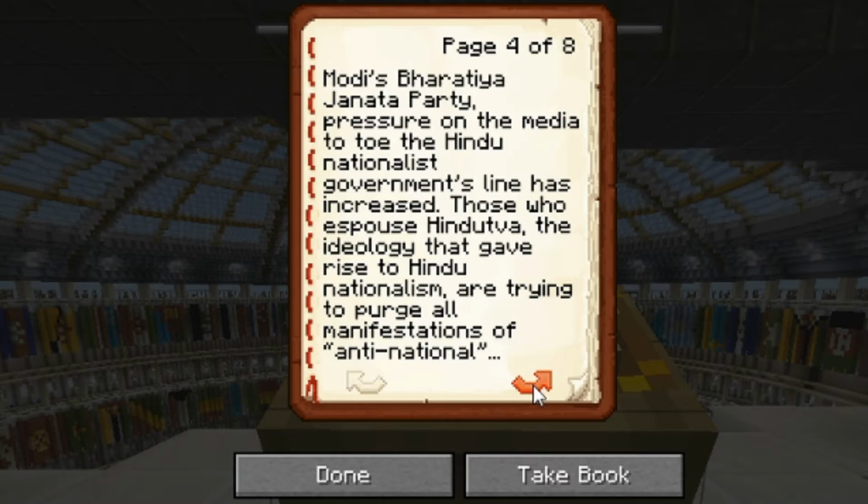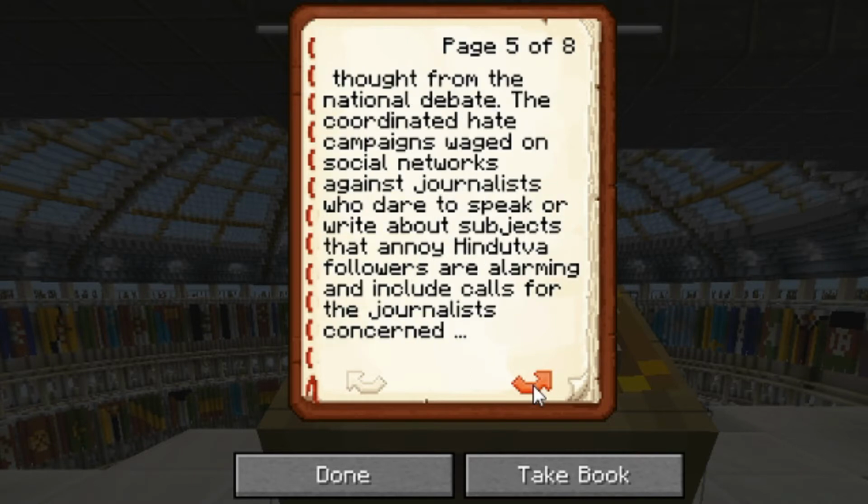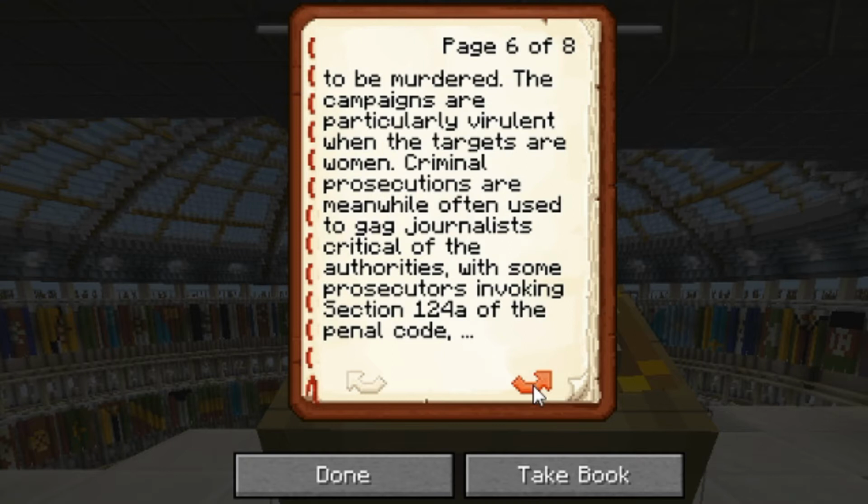Those who espouse Hindutva, the ideology that gave rise to Hindu nationalism, are trying to purge all manifestations of anti-national thought from the national debate. The coordinated hate campaigns waged on social networks against journalists who dare to speak or write about subjects that annoy Hindutva followers are alarming and include calls for the journalists concerned to be murdered.